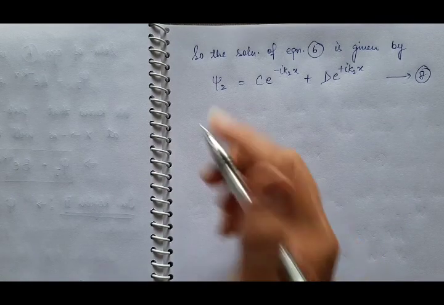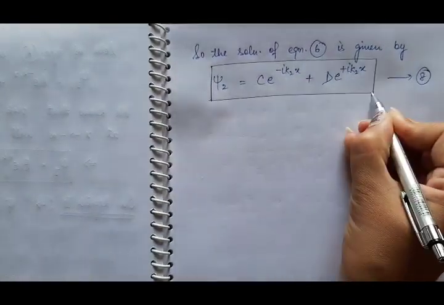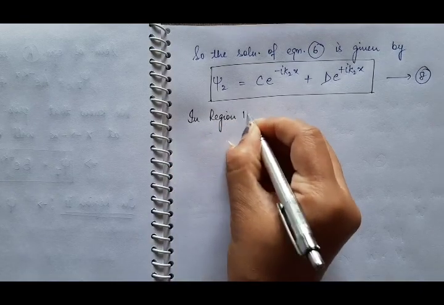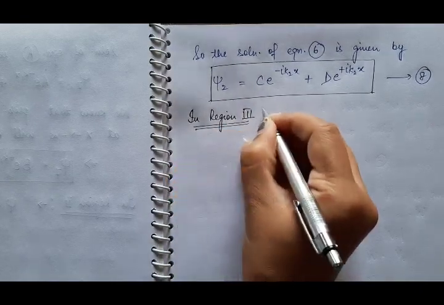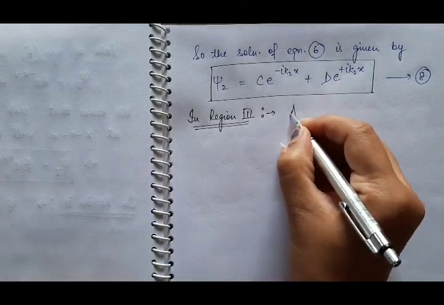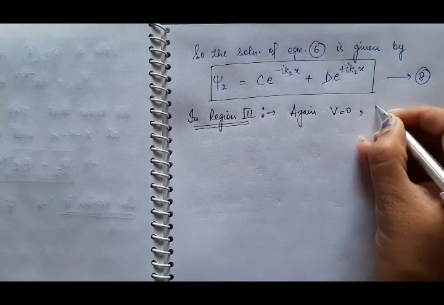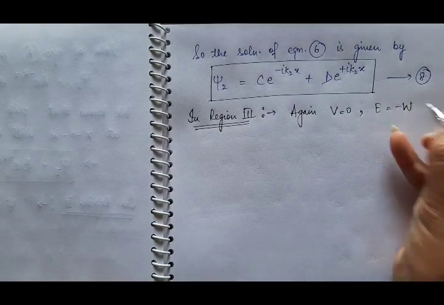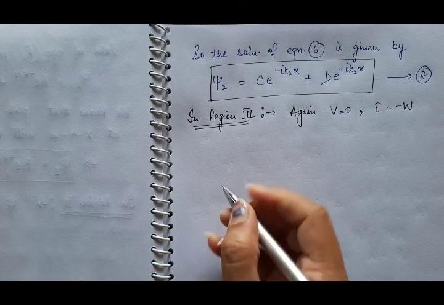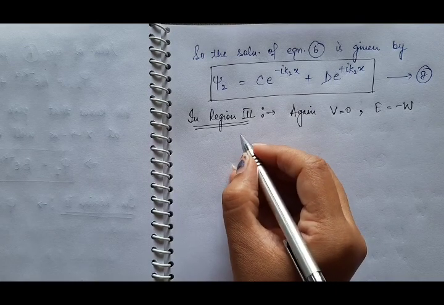So now we will discuss the solution of the Schrödinger equation in region 3rd. In region 3rd, again V is 0, E is again the same, that is −W. So what will be the Schrödinger wave equation? Suppose the wave function is ψ₃ in region 3rd.